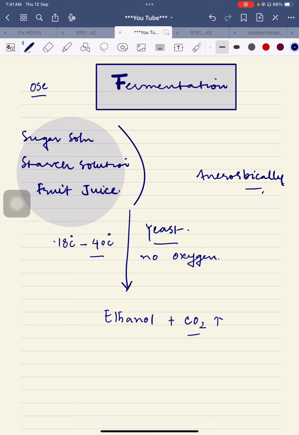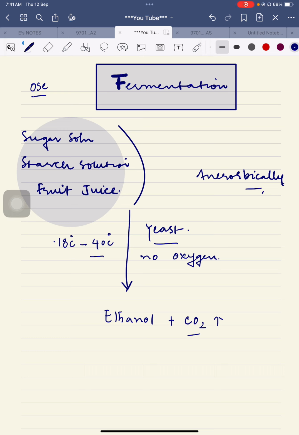There is another type of respiration, which is called anaerobic respiration. What is anaerobic respiration? It is a type of respiration in which an organism respires without oxygen. Yeast is an organism which respires without oxygen. So we must ensure that while doing this fermentation, the whole system is covered, air free and oxygen free, so that oxygen is not provided. Otherwise the yeast will be denatured and will not work properly, because oxygen will be there, hence it cannot respire and cannot work properly.